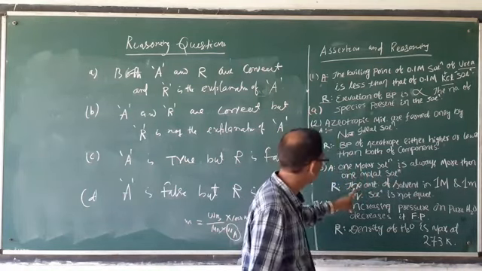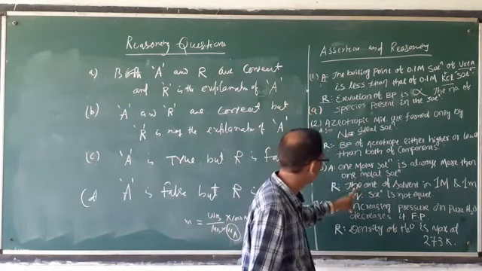Third, the amount of solvent in 1 m and 1 M solutions is not equal. That is correct. So the second is correct and the first is wrong. When A is wrong, R is correct. The answer is D. A is false and R is correct. That's why it is D.